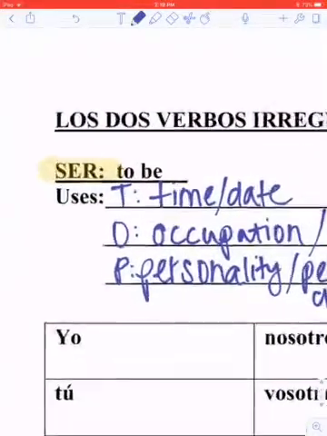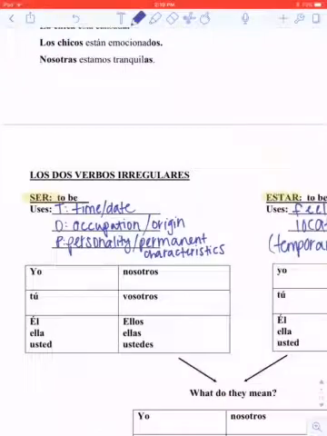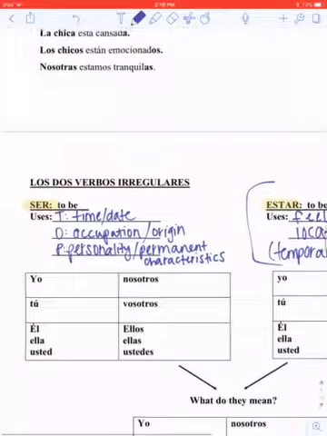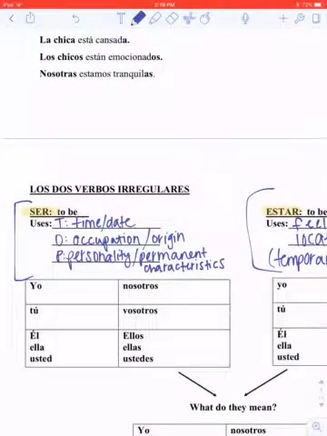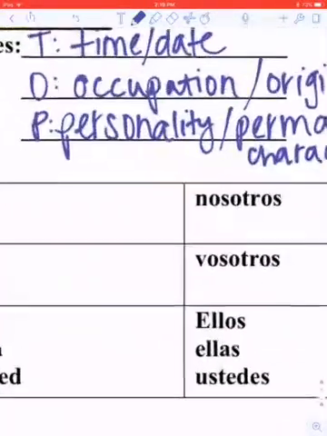Ser is just not used for temporary things. The best thing that you can do is remember that feelings and location always use estar. Any sort of temporary condition, always use estar. Everything else, you'll use ser, essentially.